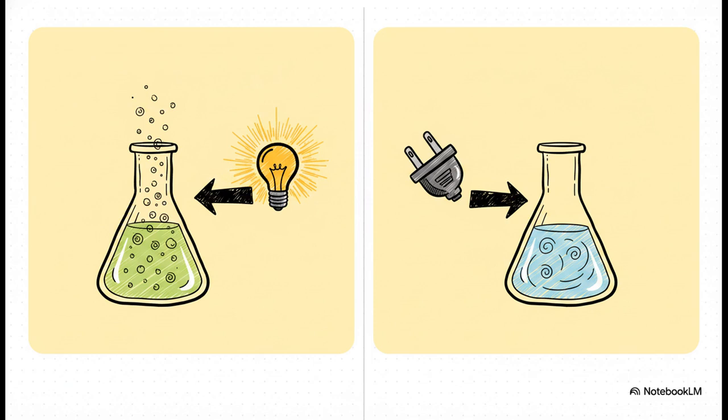In a voltaic cell, a spontaneous chemical reaction just happens naturally, and we harness that reaction to produce an electric current. Think of the batteries in your TV remote. That's literally a voltaic cell in action. But on the other side, we have electrolytic cells. This is the exact reverse. Here, the chemical reaction will not happen on its own, so we actually have to pump electricity into the system to force that chemical change to occur.